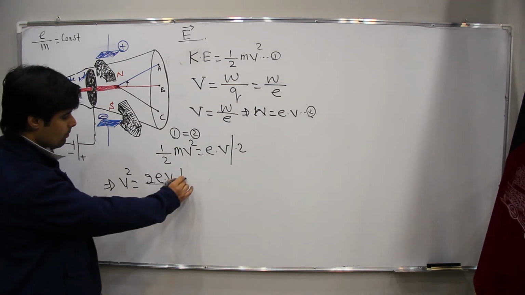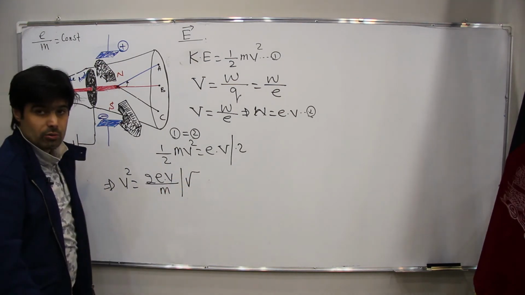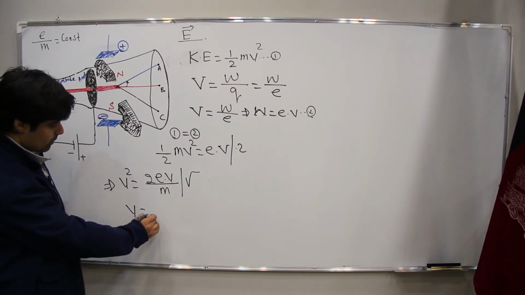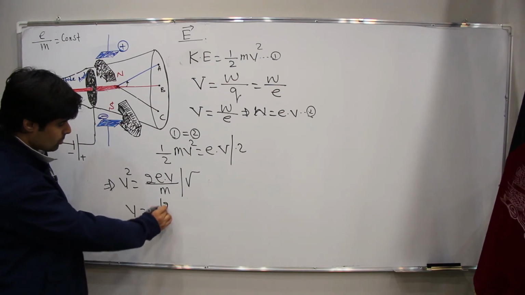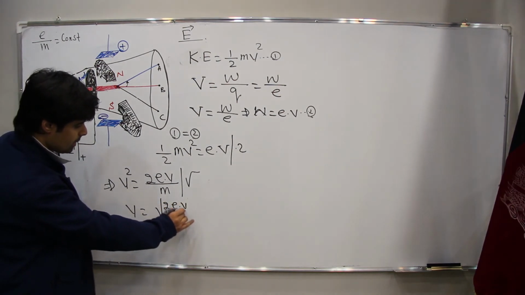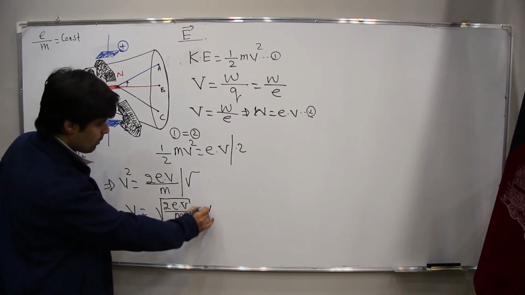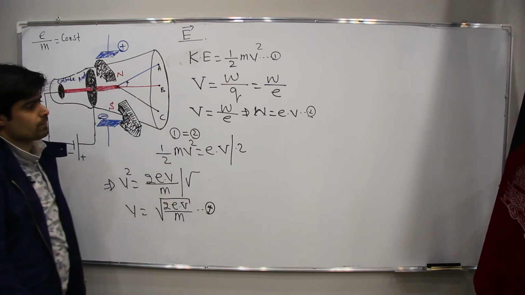And now, by taking the square root, we will have v equal to square root of 2EV, which is volt, upon m. Now, this is our first equation.